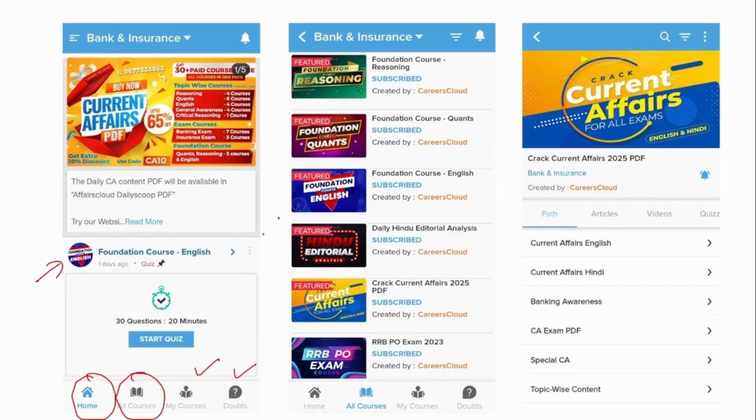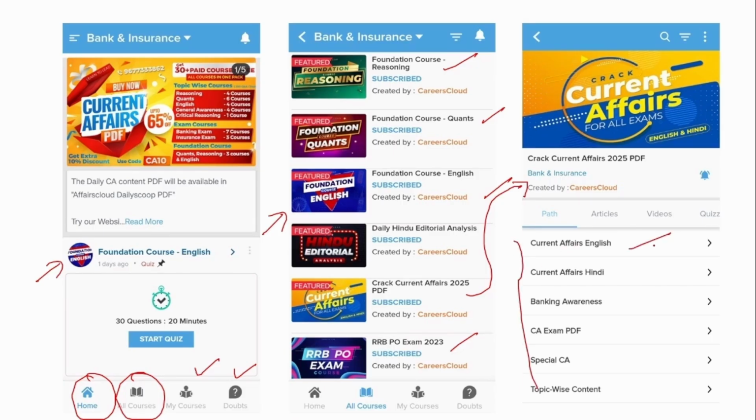Under All Courses, you can access various types of courses like Reasoning, Quant, English, and also exam specific courses. If you click this Crack Current Affairs, you will be redirected to this page. Under this, you can see various tabs that are available.